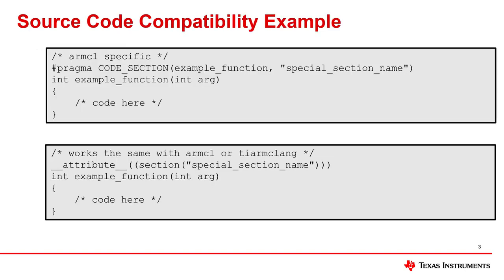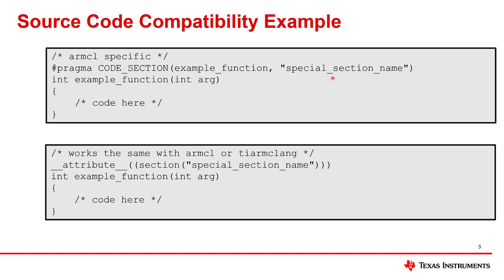So here's one example to flesh out what I'm talking about with regard to source code compatibility. In this upper box, this is an example of source code that uses a specific pragma code section. What this does is the code for this example function will go into a section with this name here, special section name.